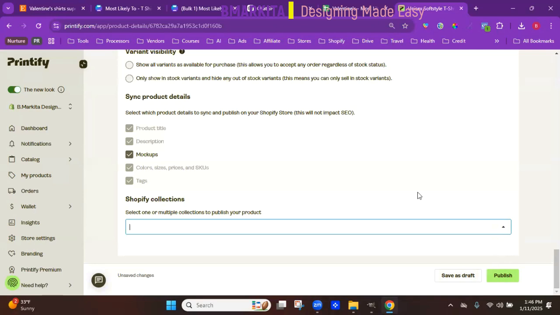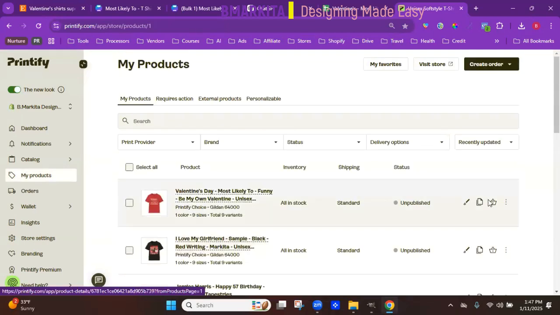Some of you do not have that already, but you can still make orders. So I would just save it as a draft for now. Then you can always go in and create an order. And once you create an order, it's going to take you to a drop down where you're going to select your size for this particular design, enter all the shipping information, payment information, and be done with it.